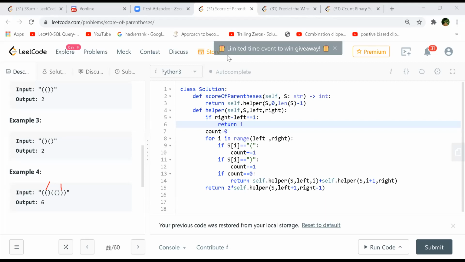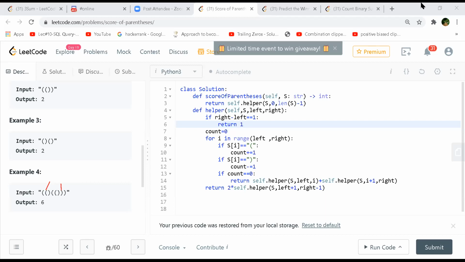So you'll come again on line 15, and again shred those left and right, and then multiply by 2 into 1, because you're going to pass in 4 and 5 only, correct?